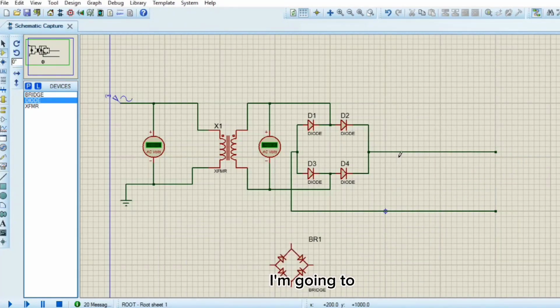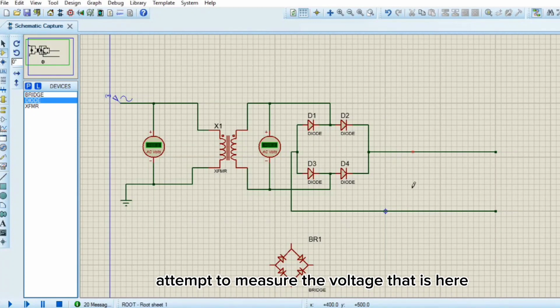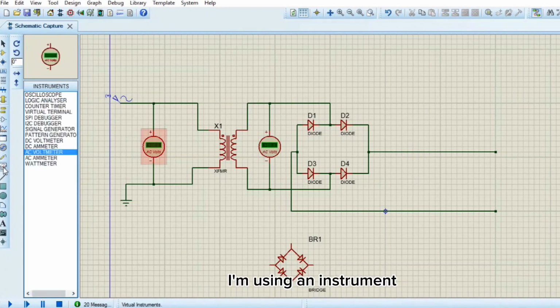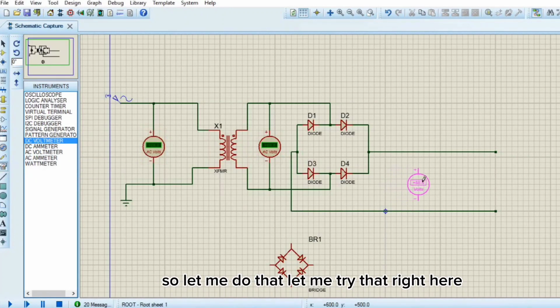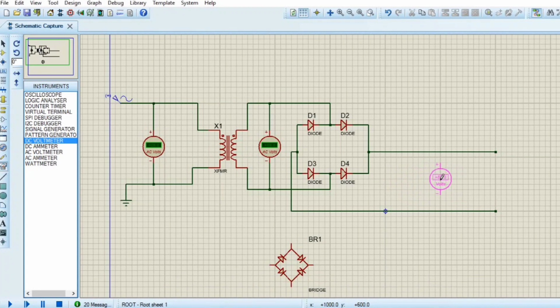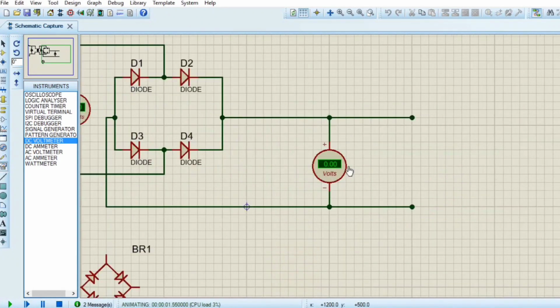So I'm going to attempt to measure the voltage that is here by putting a DC voltmeter. So let me try that and see what I will get. I'm using an instrument, so I'm clicking on the instrument tab, and then I want to attempt to measure DC. So let me do that. Let me try that right here. All right. So let me simulate that to see.